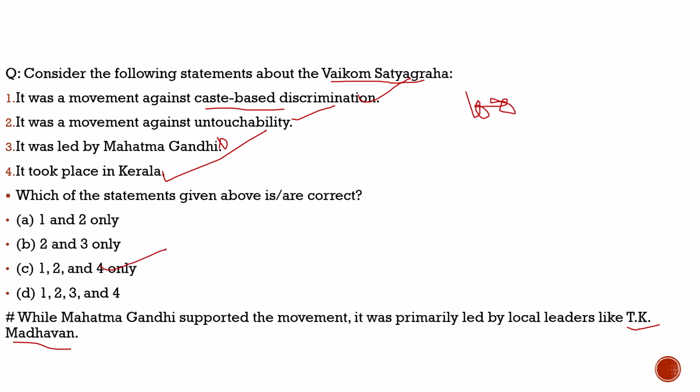Here there are usually many criticisms against Mahatma Gandhi with respect to the Vaikom Satyagraha, because he agreed that the Dalits won't be allowed to enter the temples, but they should at least be allowed to use the roads. Because of that agreement, he is highly criticized. So with this, let's move to the last question.